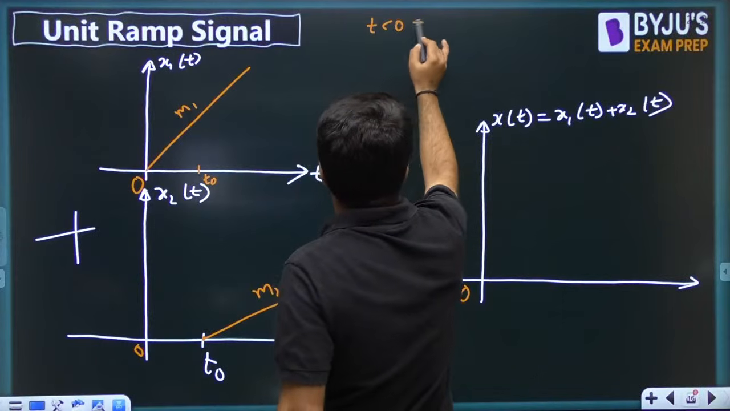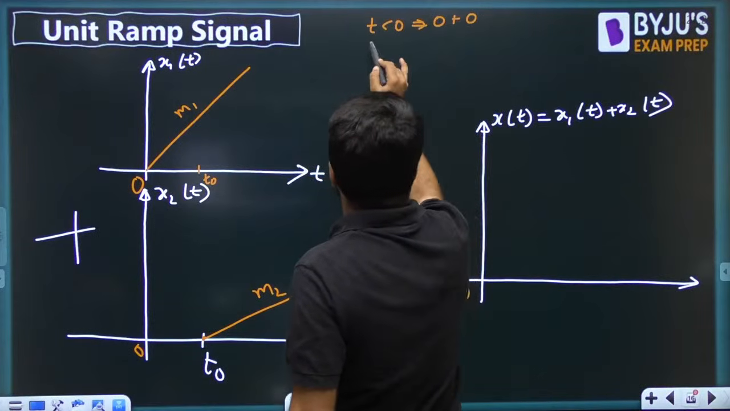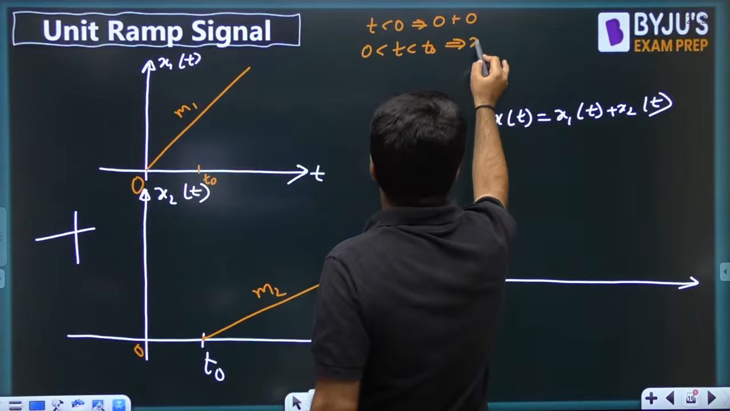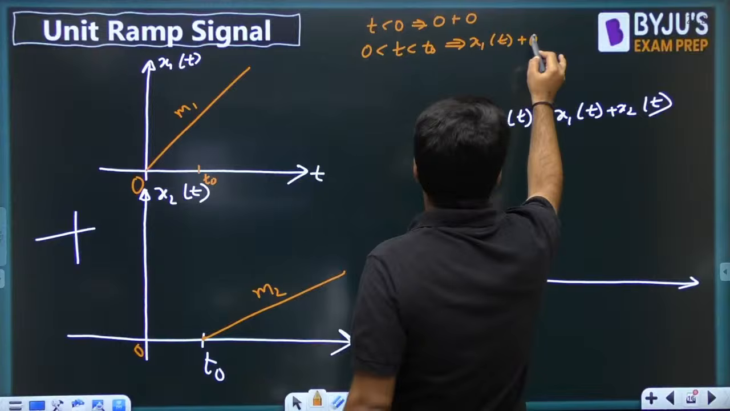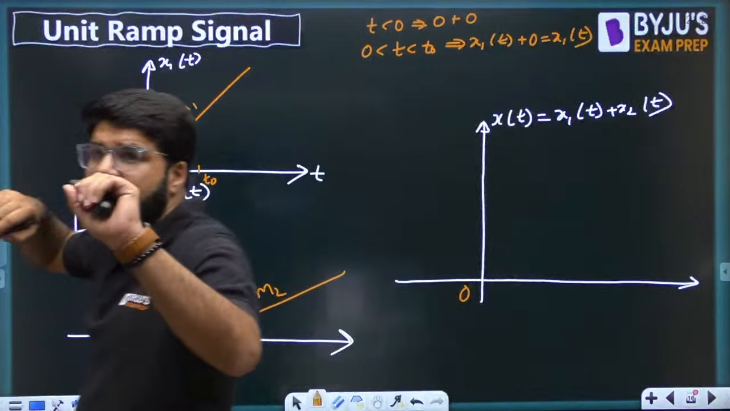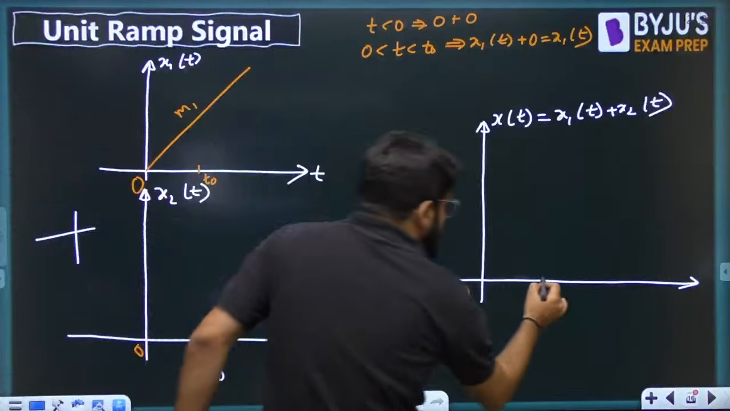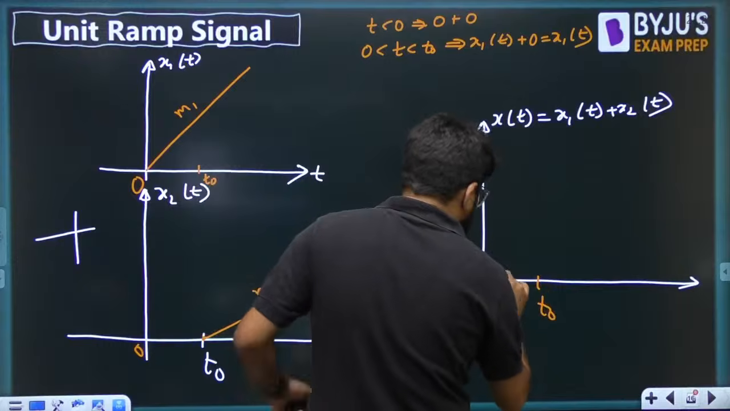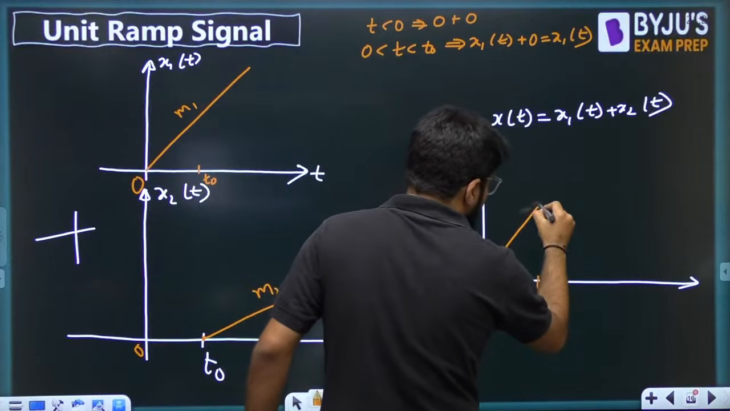For t less than 0, it is the addition of 0 plus 0. For t between 0 and t naught, it is the addition of x1(t) plus 0. That should be only x1(t). Clear? That means up to t naught, there is only the first signal, which has the slope m1.